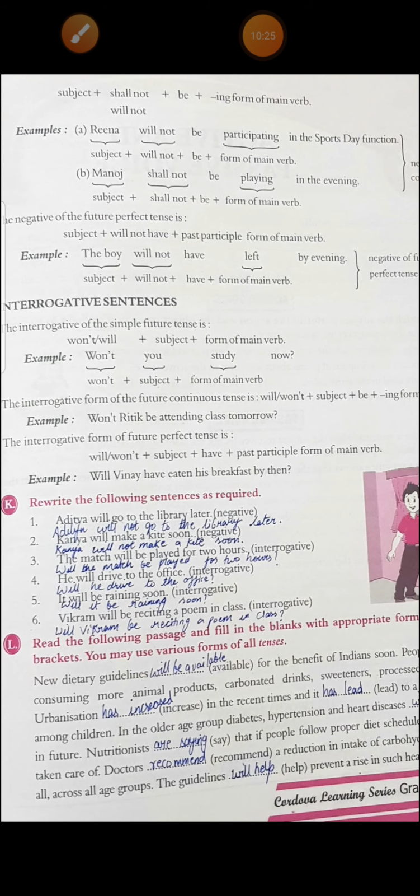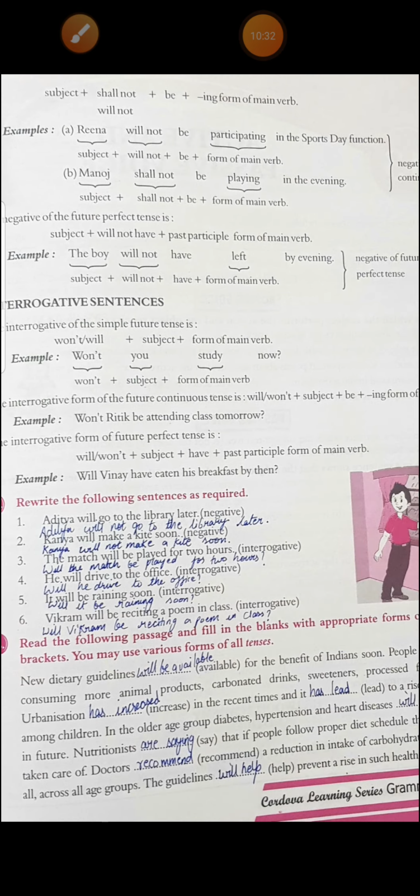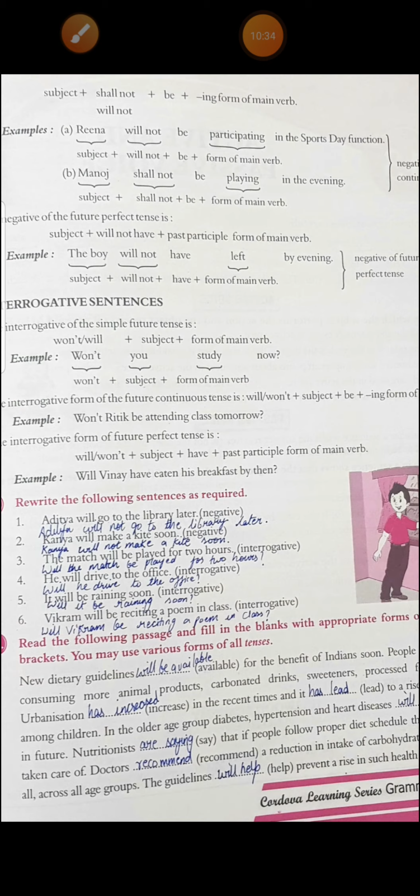Fourth, he will drive to the office. It's in simple form. We have to change it to interrogative. Will he drive to the office? Then fifth, it will be raining soon. Will it be raining soon? Sixth, Vikram will be reciting a poem in class. Interrogative: will Vikram be reciting a poem in class?